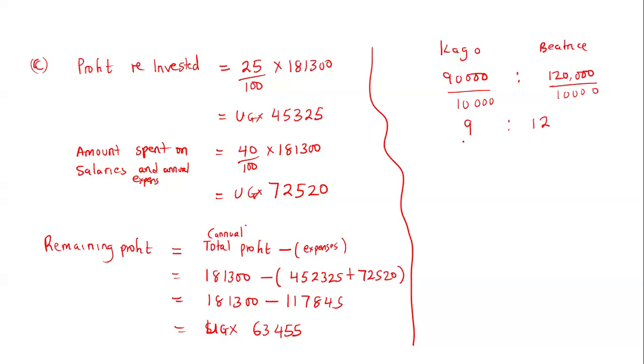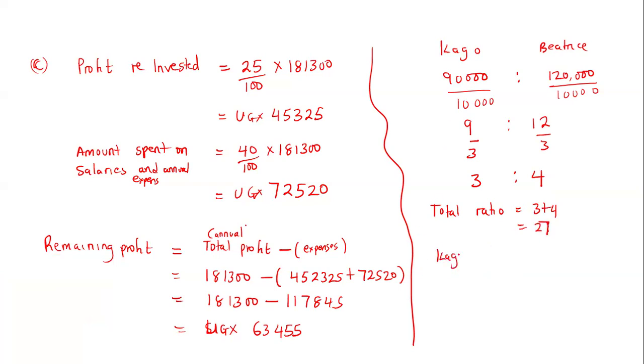Still, I can go on and divide this by 3 and this by 3. So it becomes a ratio of 3 to 4. Now, that is the one option you can do. Then from here, my total ratio is equal to 3 plus 4, which is 7. Okay, this is 7.